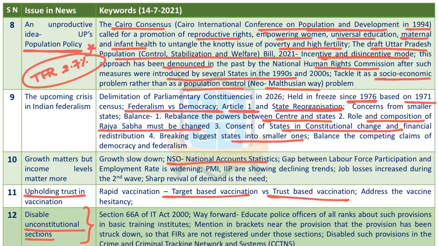What can we do? One, educate the police officers, train the police officers on such provisions. Second, mention these unconstitutional provisions in brackets so that they will understand that these are struck down, so we should not use them. Third, whenever police file an FIR in CCTNS, Crime and Criminal Tracking Network Systems, these sections must be disabled. So even if they want to register a case by mistake or unknowingly, when these sections are disabled in the software, they will automatically understand these things must not be done.